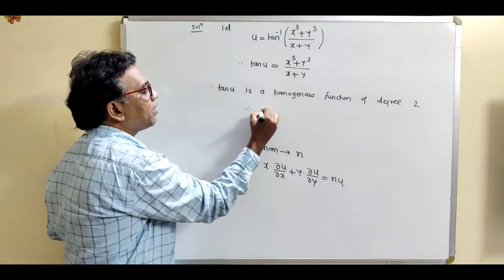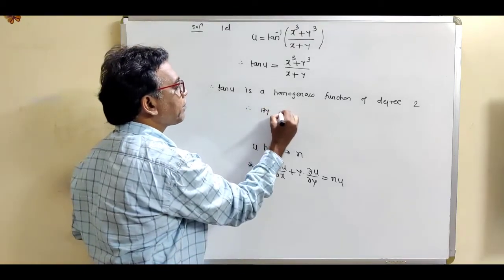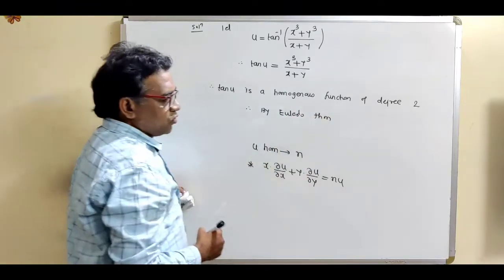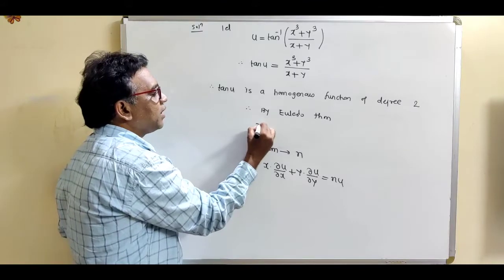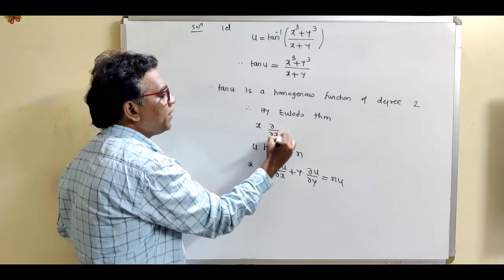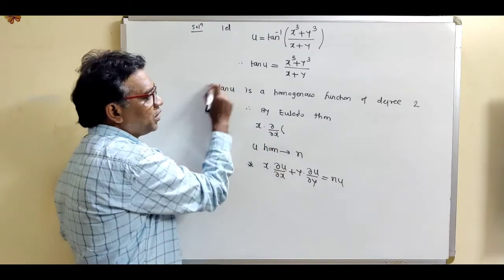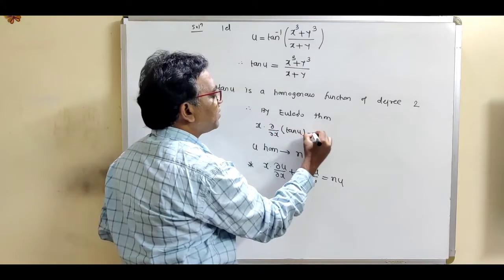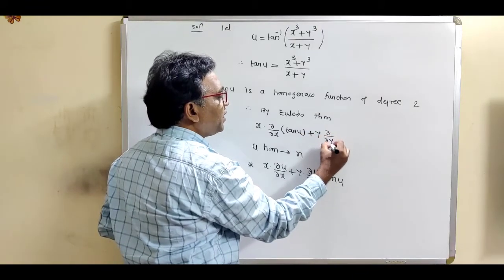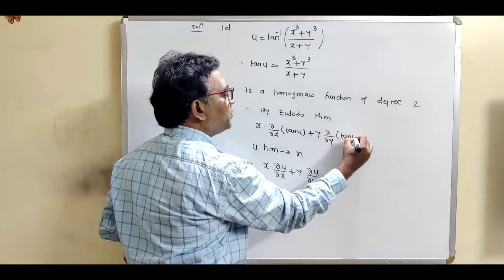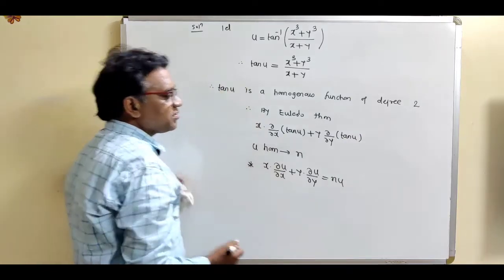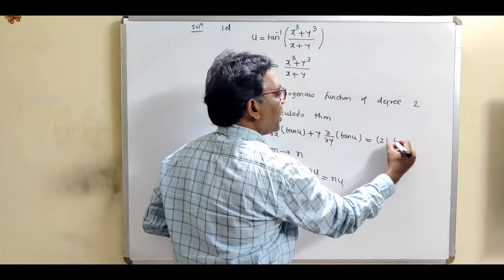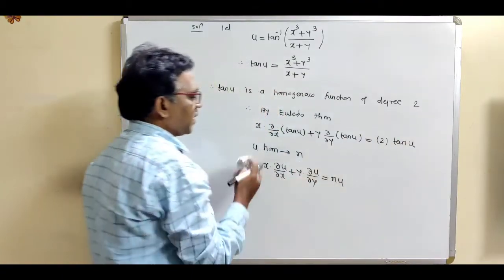So write here, therefore, by Euler's theorem: x into del of del x of our required function, which is tan u, plus y into del of del y of our required function tan u, is equal to n u. n means degree, which is 2, and u means the given function, which is tan u.